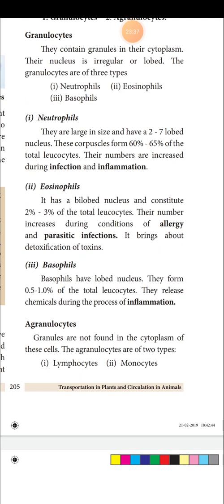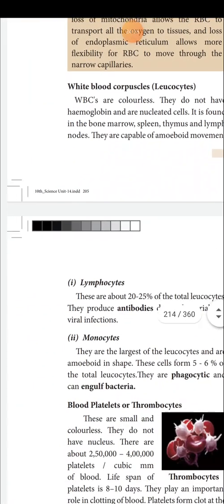WBC are divided into 2 main types based on the granules present in the cytoplasm. One is granulocyte, another one is agranulocyte. Granulocytes are divided into 3 types: neutrophil, eosinophil and basophil, and we have discussed them. Next we are going to see about agranulocytes. Granules are not found in the cytoplasm of these cells. The agranulocytes are of 2 types: one is lymphocyte, another one is monocyte.